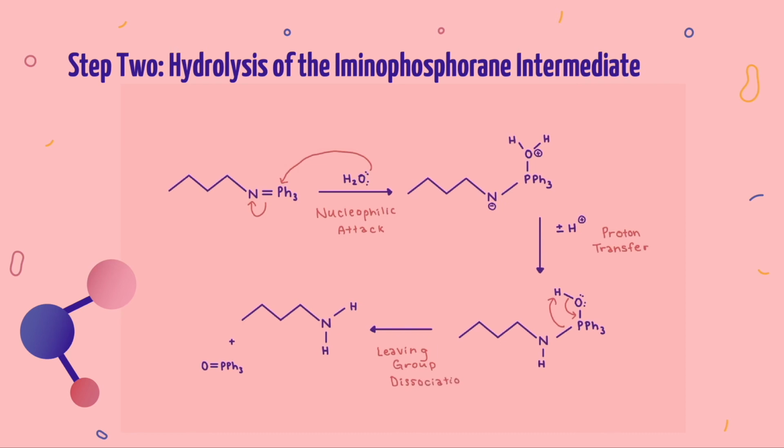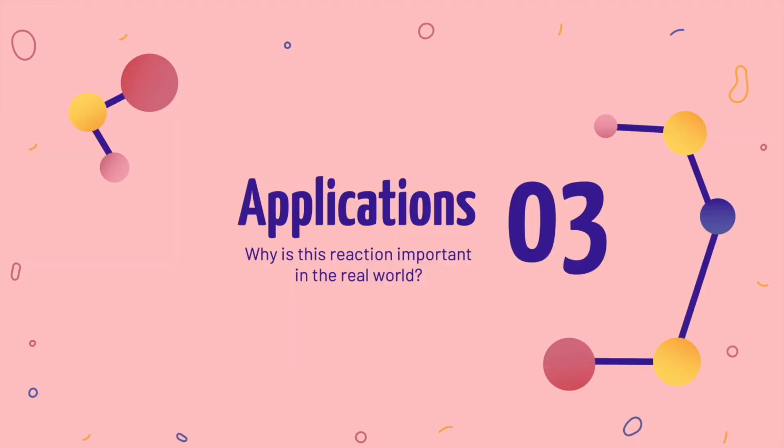And there we have it. After our two main steps, we finally have our amine product. This showed how an azide was transferred to an amine by the use of the Staudinger reaction. Over the next couple of slides, we will take a look at how the Staudinger reaction can be applied in other fields and why this reaction is relevant to current research.